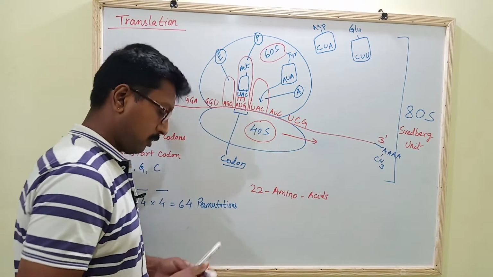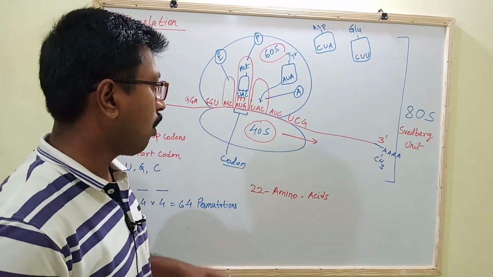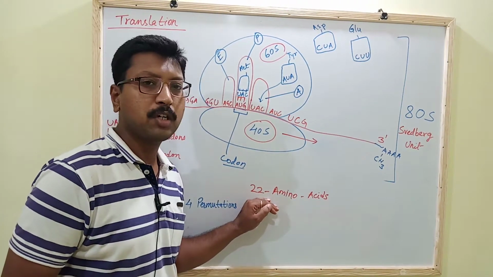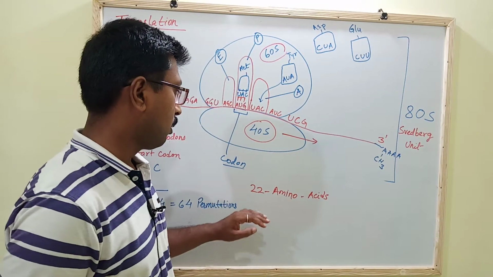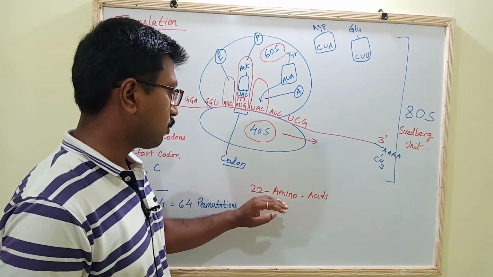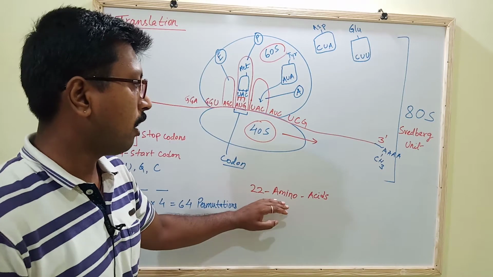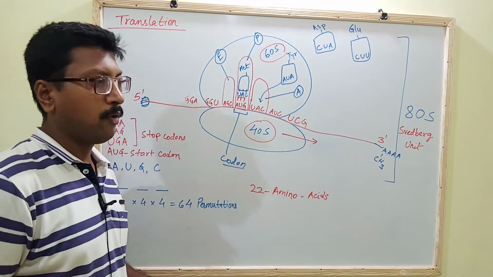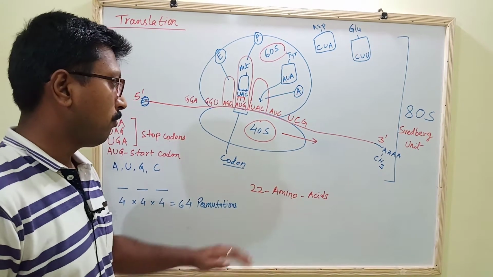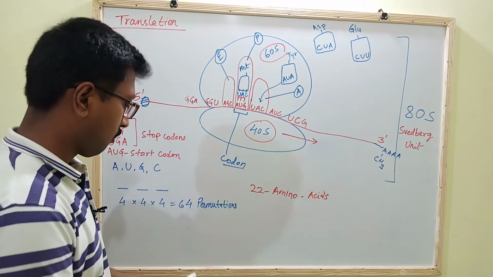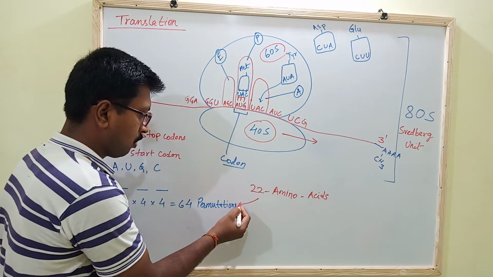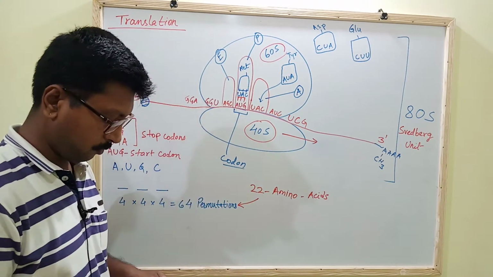As we know, protein is formed by these essential 22 amino acids. So these 22 amino acids are required for synthesis of a protein with the help of these 64 permutations.